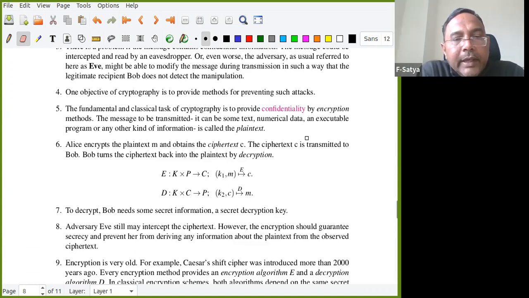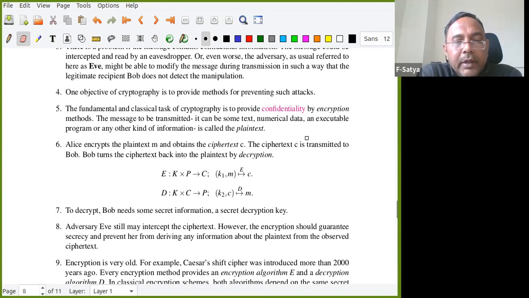How does it happen? Alice encrypts the plaintext M and obtains a ciphertext C. There also we are encoding like that here. An encoding function will be there, so the message is converted into a ciphertext. The ciphertext C is transmitted to Bob. Bob turns the ciphertext back to the plaintext by decryption. There it is called encoder and decoder; here it is called encryption and decryption. The reason is that this is a function not just from plaintext to ciphertext. There is another set we use.